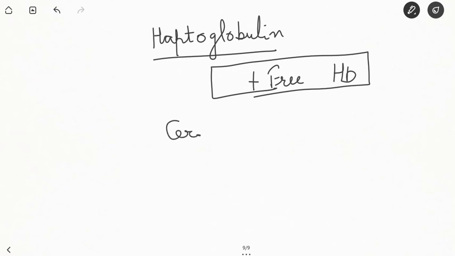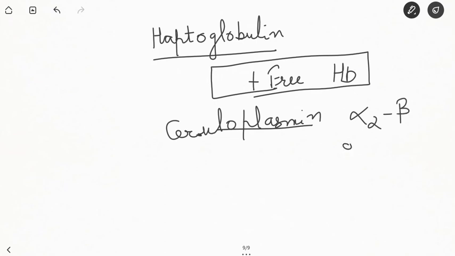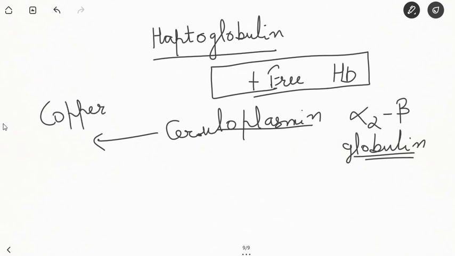Next is ceruloplasmin. It is an alpha 2 beta globulin. So it binds with the copper and helps in transport and storage. So important that you have to remember is the Wilson disease.